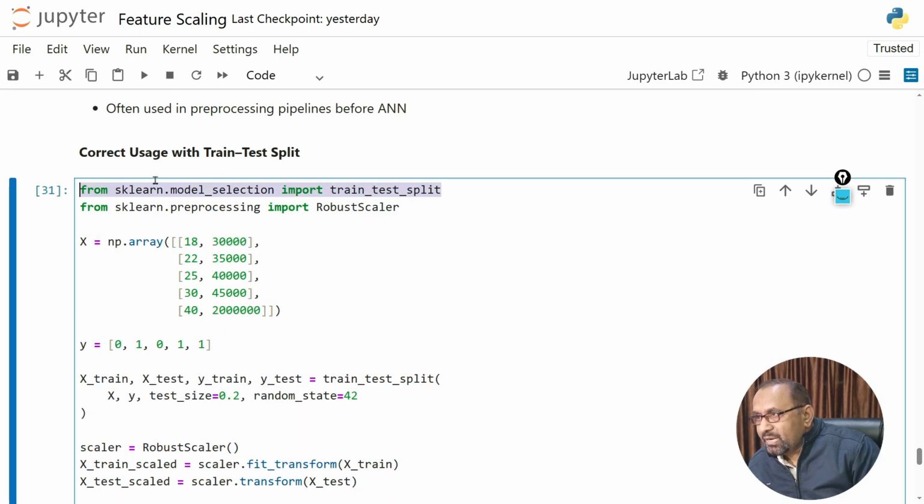So what we are doing here, this is the package for machine learning. Okay, train test split, and here we are using from sklearn.preprocessing import RobustScaler. Okay, according to this module, this is the same data set.